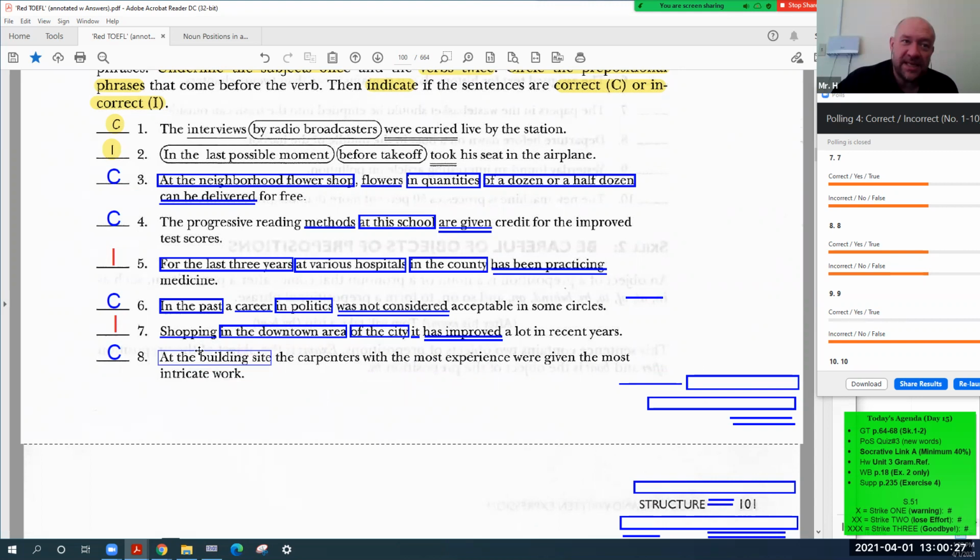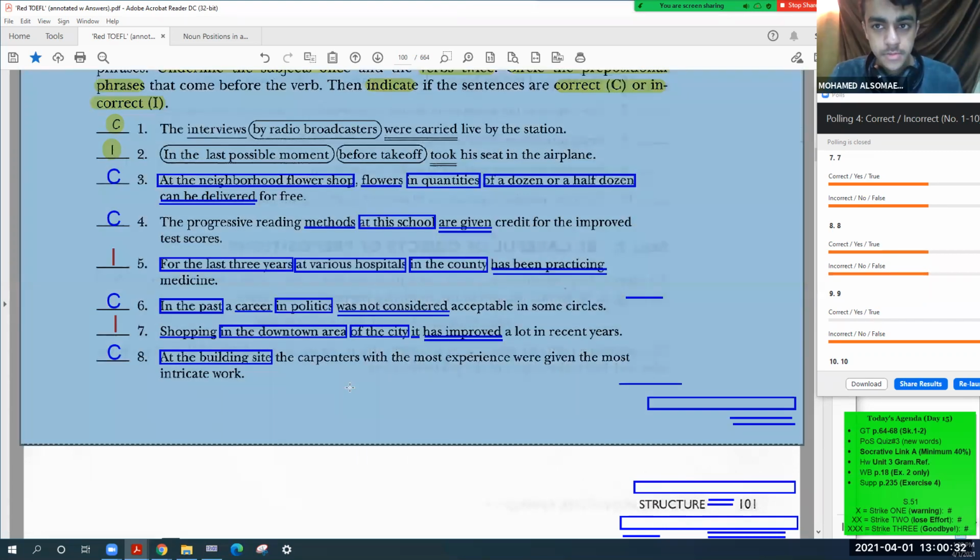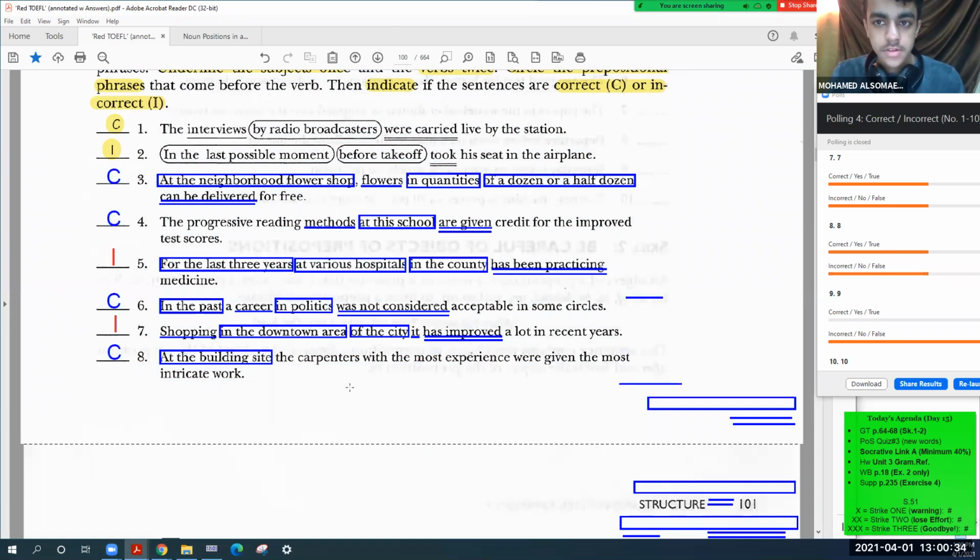At the building site, what is it? Prepositional phrase. Yeah. And then, any subject? The carpenter. Okay.